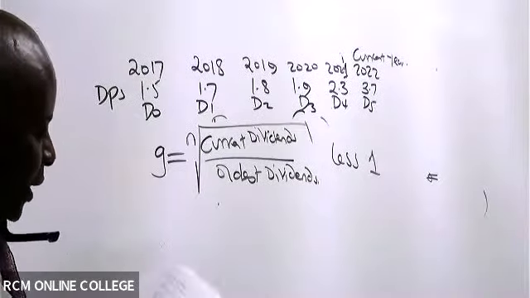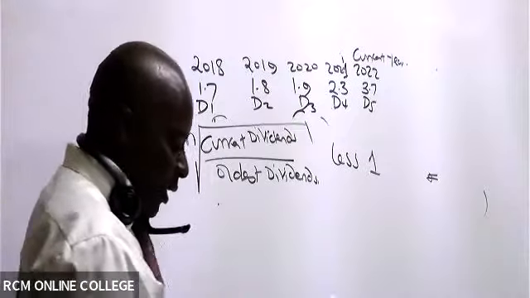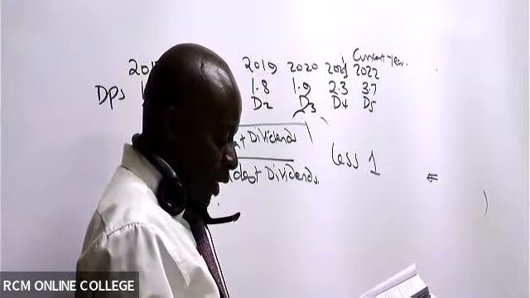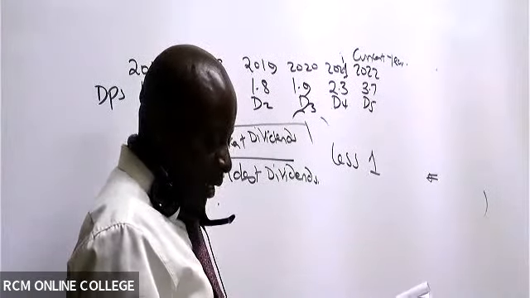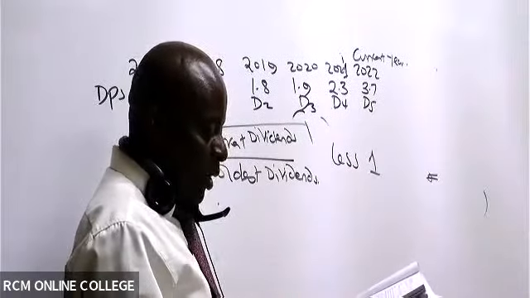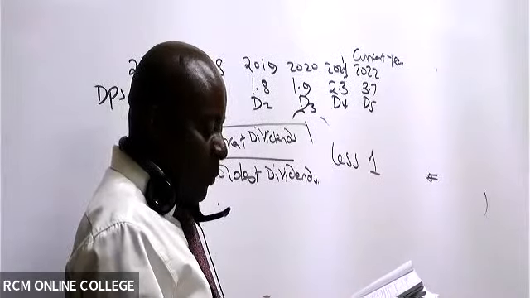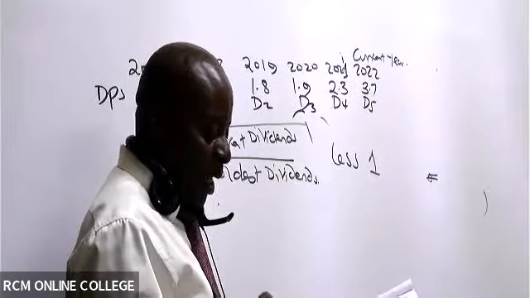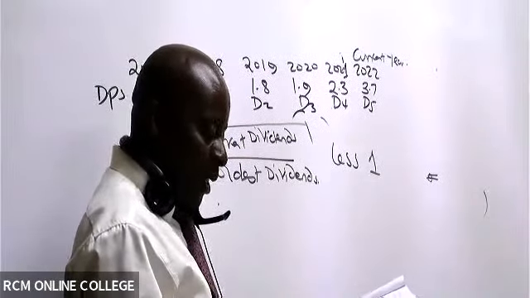So where are we getting this 3.7? Look at note number 3. Note number 3 is wrong. It is reading current earnings per share. I wanted current dividends per share. Thank you for asking that question.